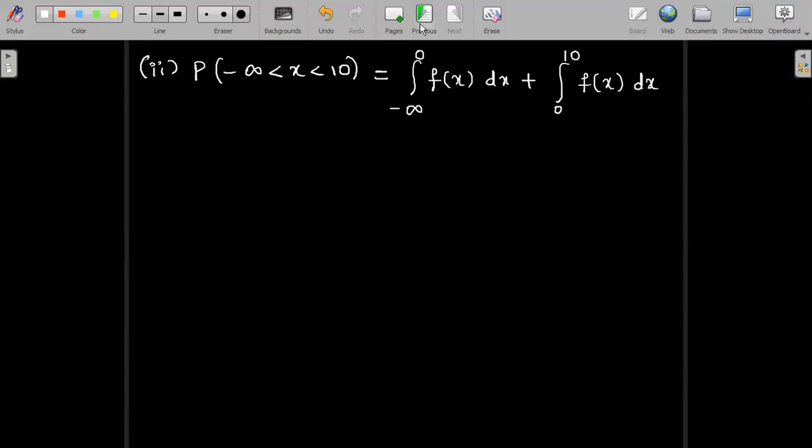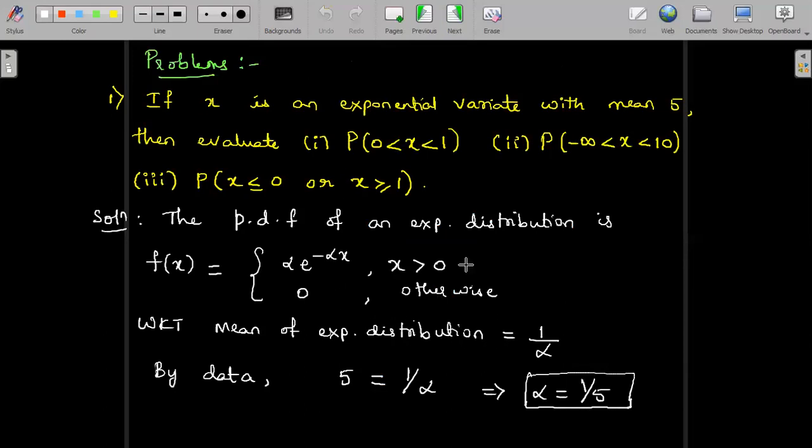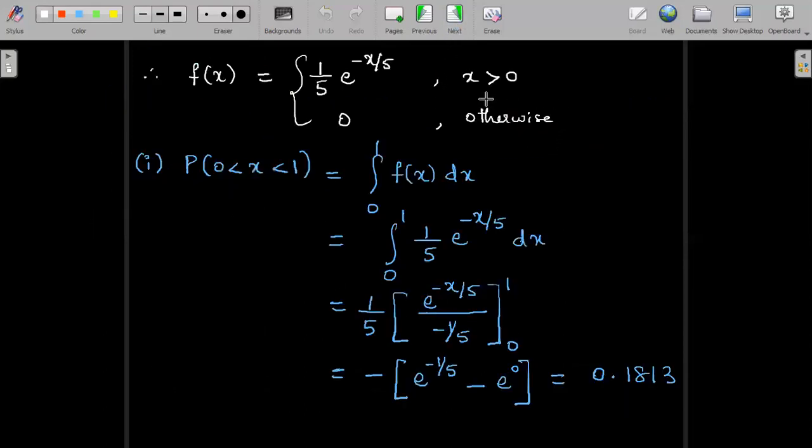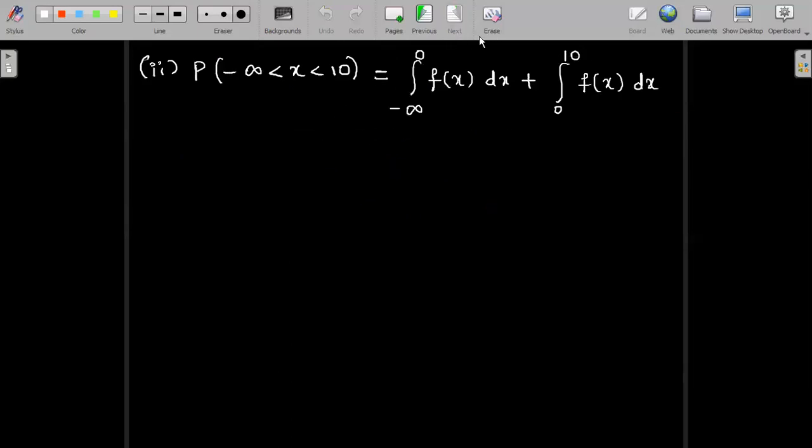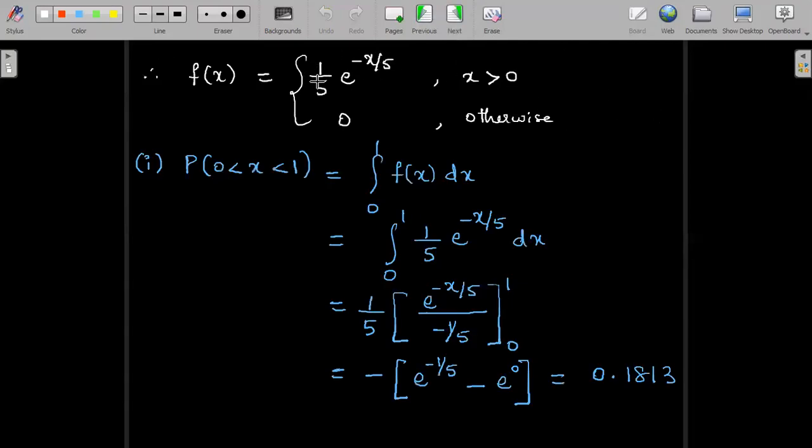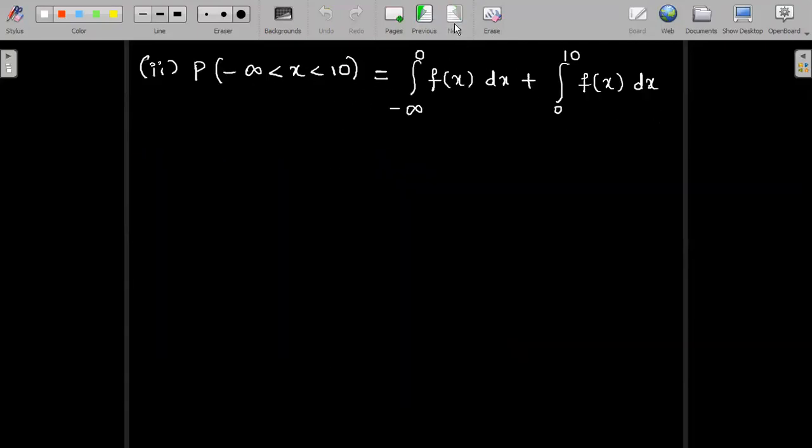And according to the definition of exponential distribution, between minus infinity to 0, the value of f of x is 0. And only between 0 to 10, we can use f of x function as 1 by 5 e power minus x by 5 in the second integral. Whereas in the first integral, the integral value will be equal to 0. So I can just put an arrow across and write down 0 like this. So now we just have to integrate between 0 to 10. F of x in this range is 1 by 5 e power minus x by 5 dx.